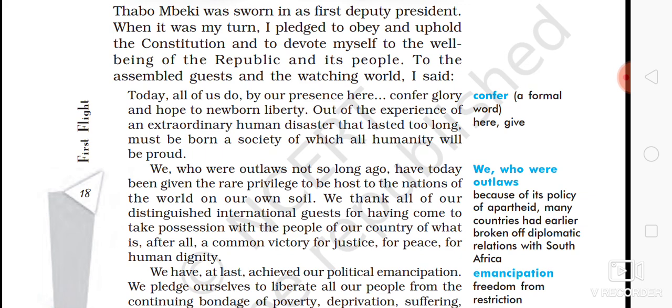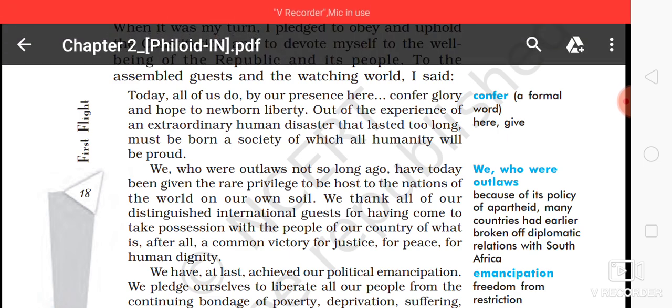And before he takes oath, the two most important dignitaries took oath as well. Secondly, Thabo Mbeki was sworn in as first deputy president. When it was Mandela's turn, he pledged to obey and uphold the constitution and to devote himself to the republic and its people.